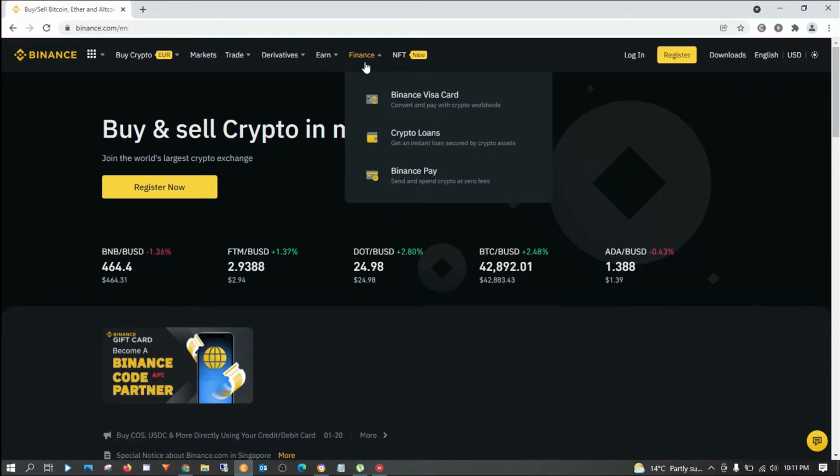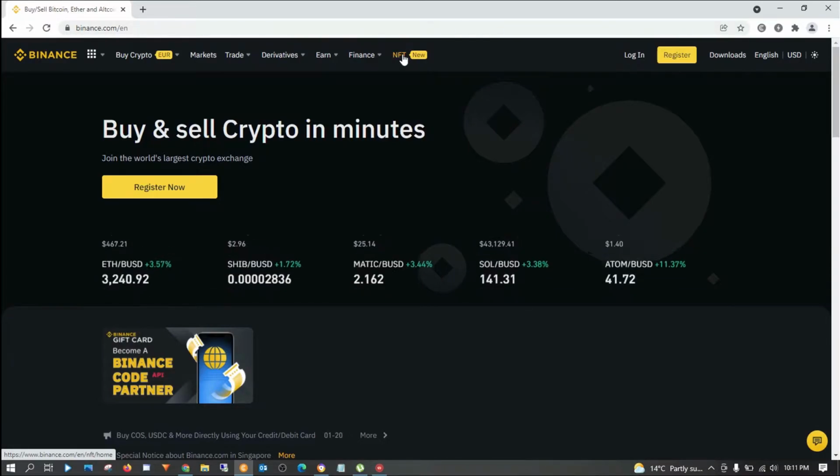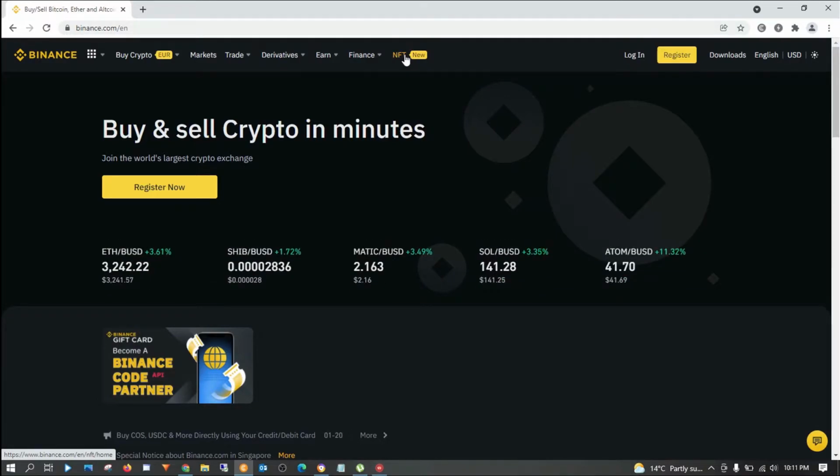Another thing is finance. You can use the Binance Finance Card, and you can also use crypto loans. And there is an introduction of a new NFT menu. It wasn't there before, but they've now introduced the NFT menu. I'm also going to show you what NFT is and what it is about, and why they actually introduced it on the Binance platform.